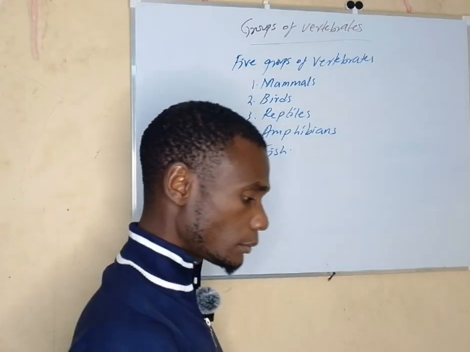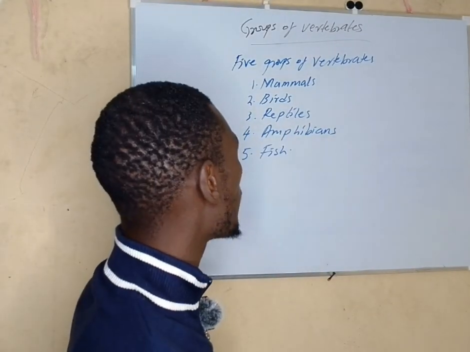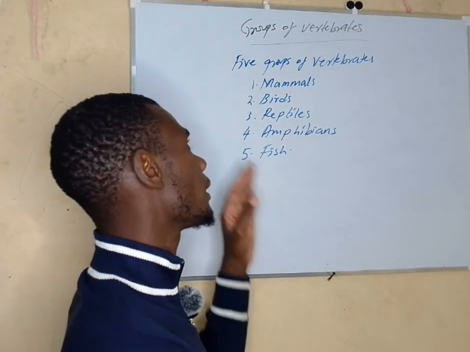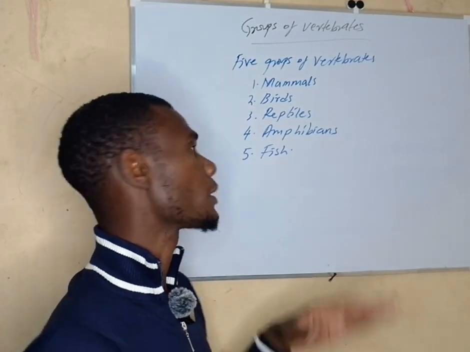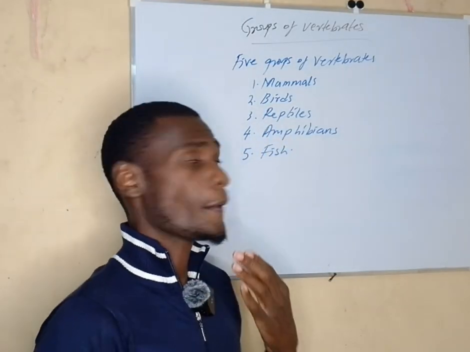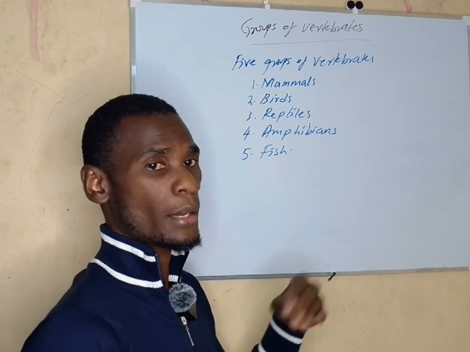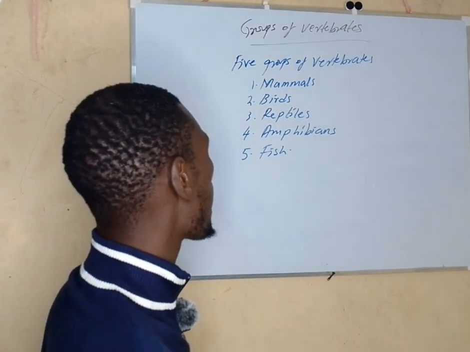Now in this grade 5, what we are supposed to look at majorly about vertebrates is: number 1, the groups of vertebrates, which are these. Second, examples of animals that fall under each group.